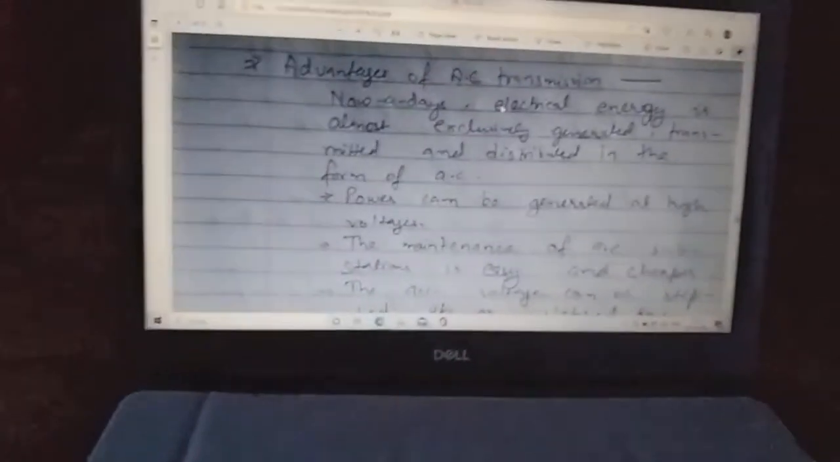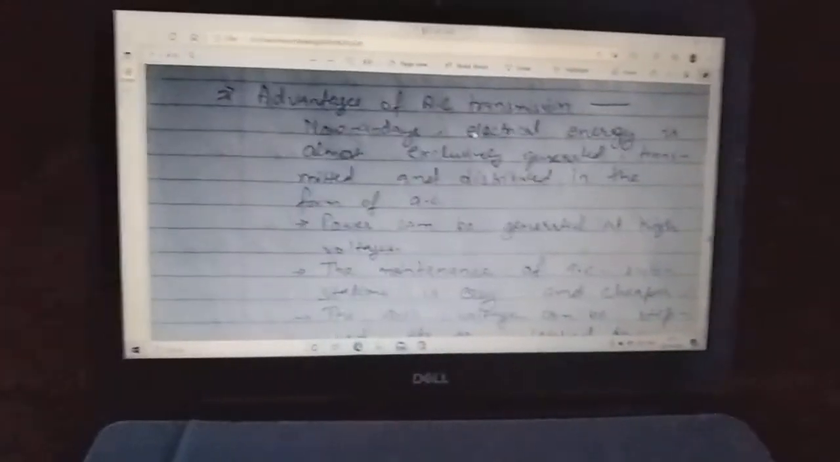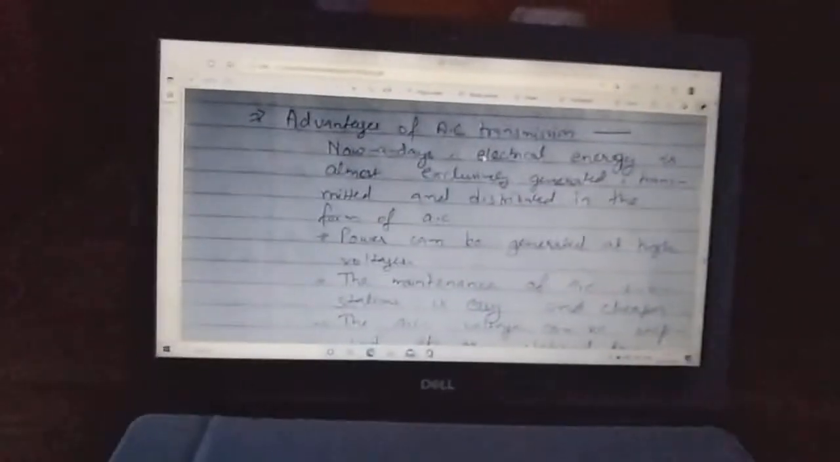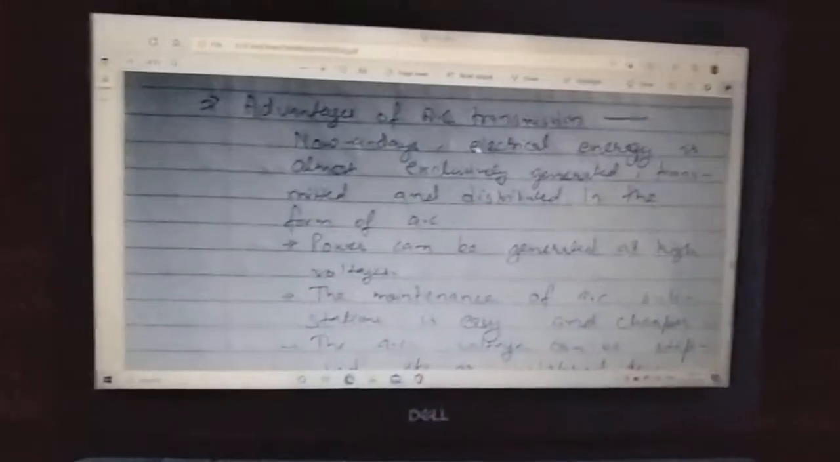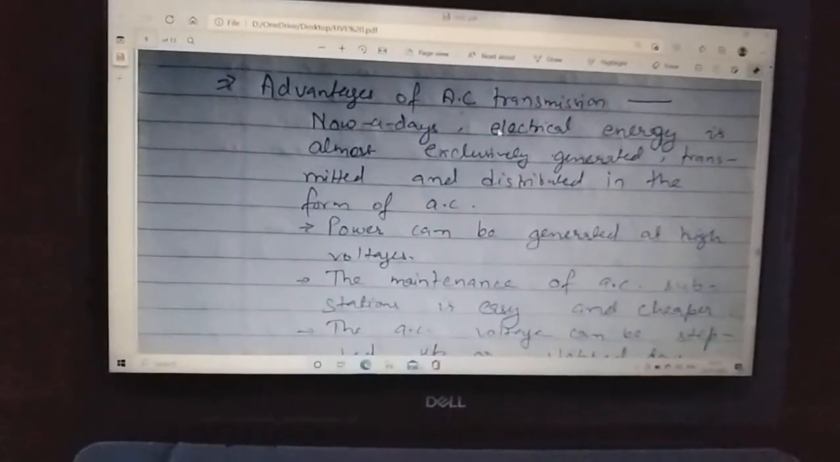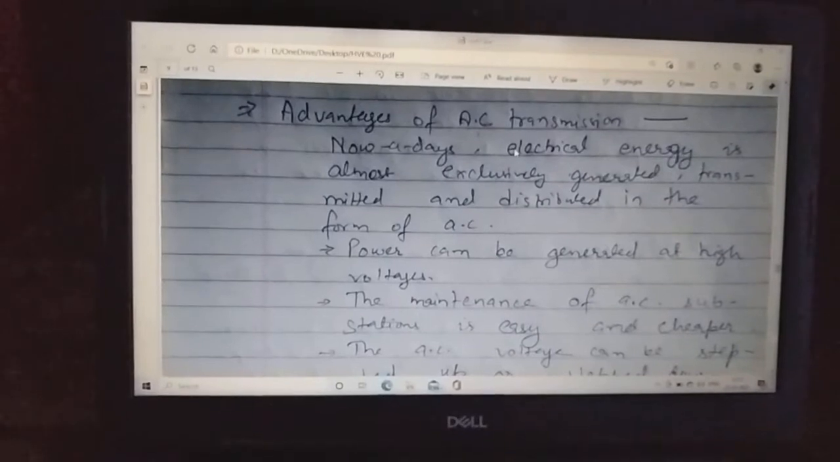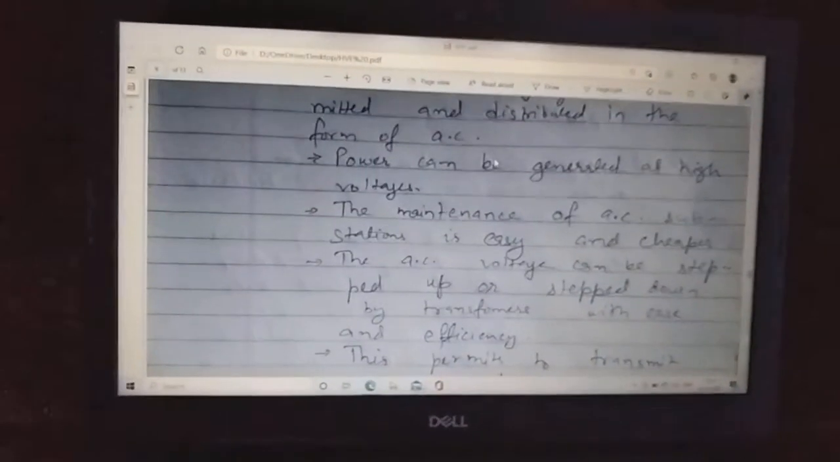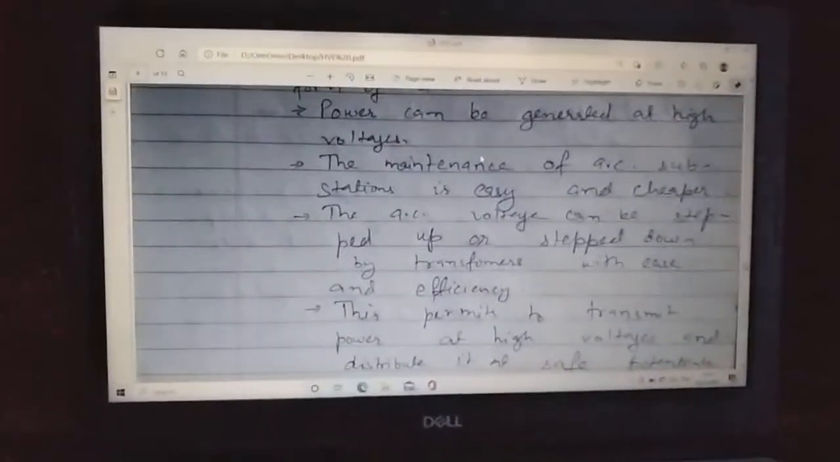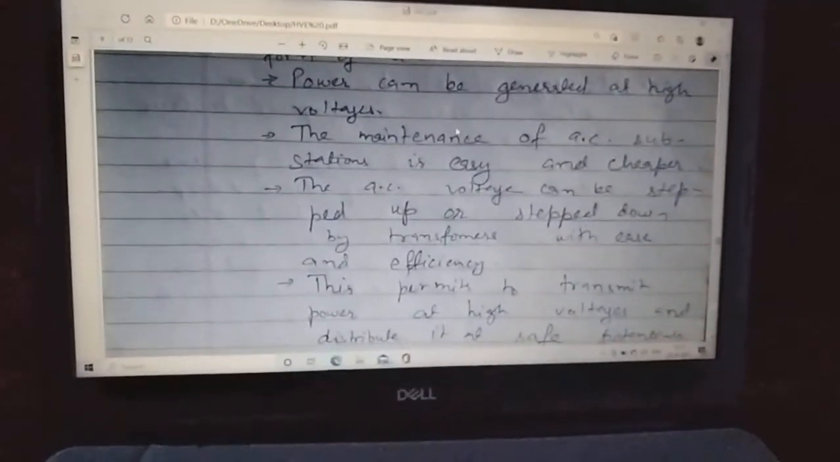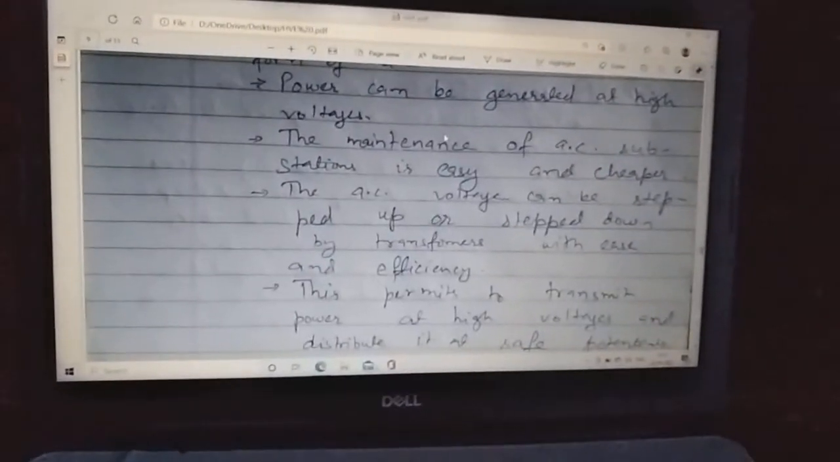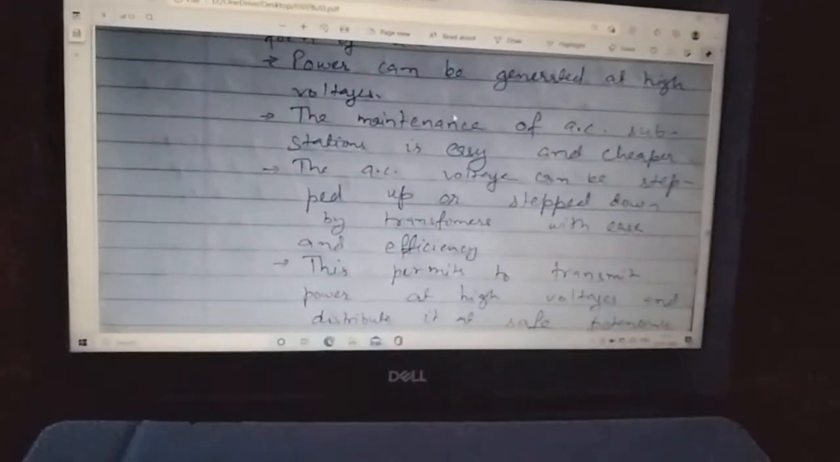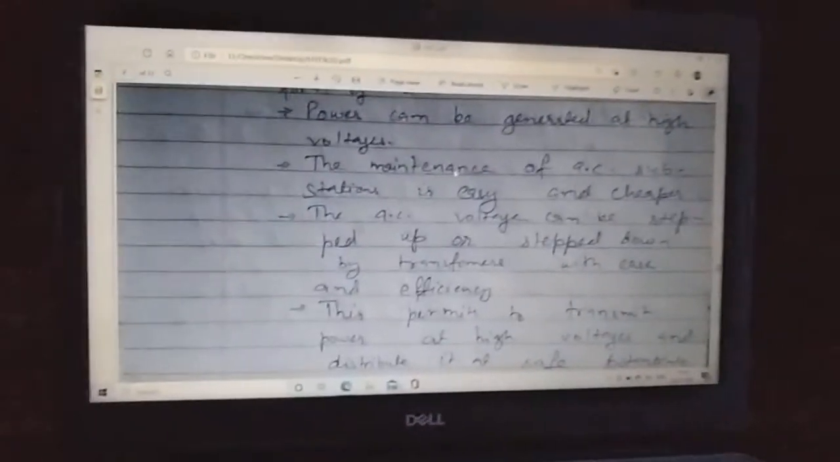The advantages of AC transmission are: for now, electrical energy is almost exclusively generated, transmitted and distributed in the form of AC. Power can be generated at high voltages. The maintenance of AC substations is easy and cheaper. The AC voltage can be stepped up or stepped down by transformers with ease and efficiency.